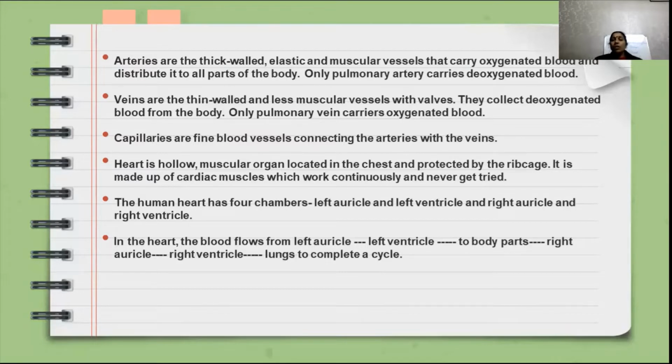The next, the last one, is capillaries. Capillaries are fine blood vessels, and the function of capillaries is connecting the arteries with veins. And the next topic, heart.